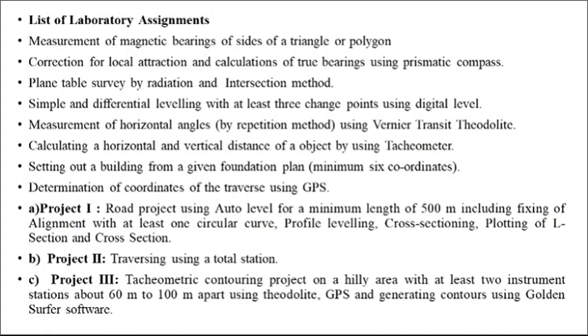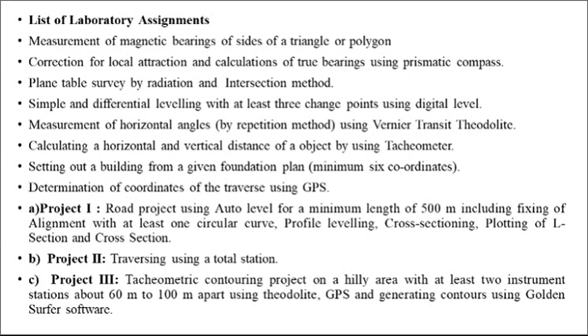Then we have to perform some practicals. So the list of laboratory assignments or practicals is like this. First practical is measurement of magnetic bearing of sides of a triangle or polygon with the help of prismatic compass. Second practical is correction for local attraction and calculation of true bearing using prismatic compass. Third one, plane table survey, that is radiation and intersection method.